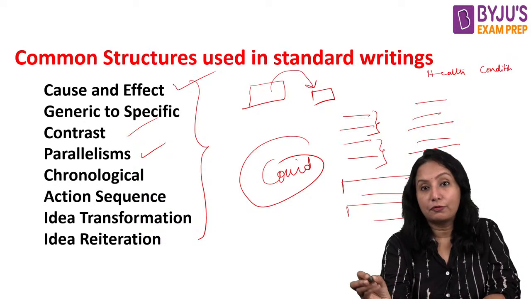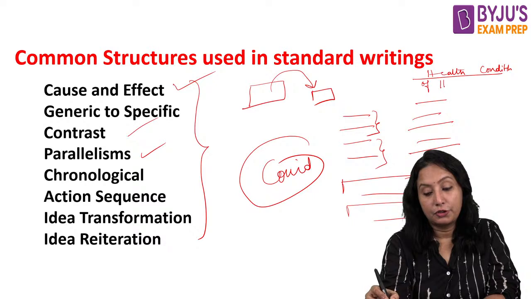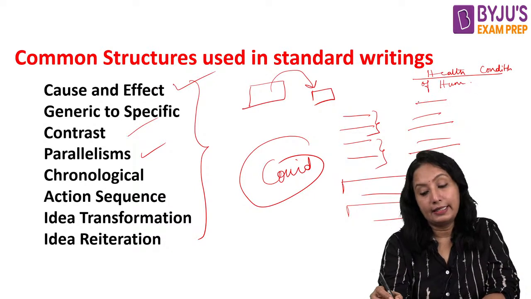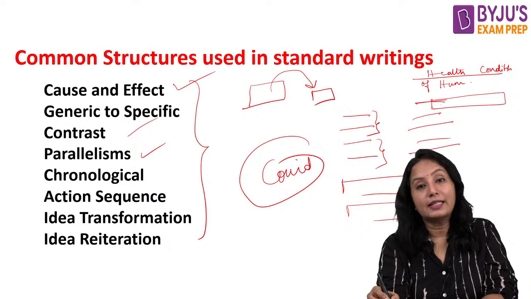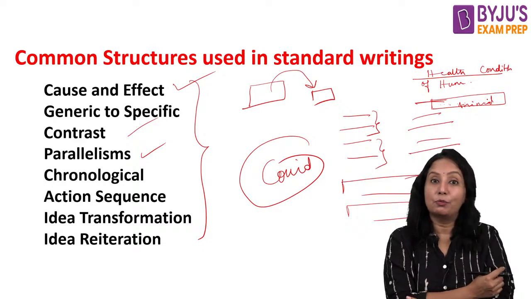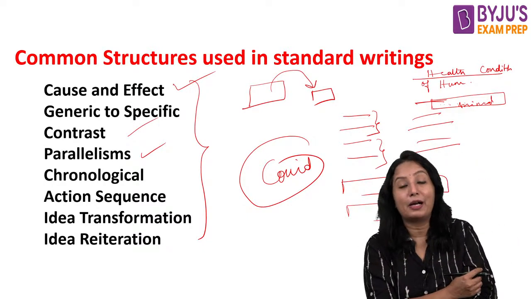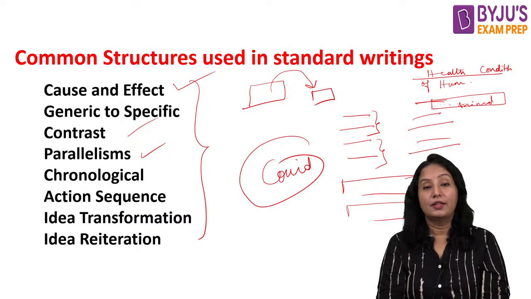So in the first paragraph I am talking about the health conditions of human beings. Then in the second, I will be talking about the different health challenges faced by animal kind. In both places we are talking about health conditions and problems.